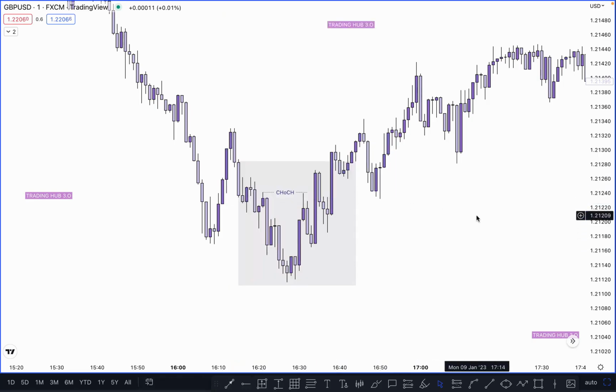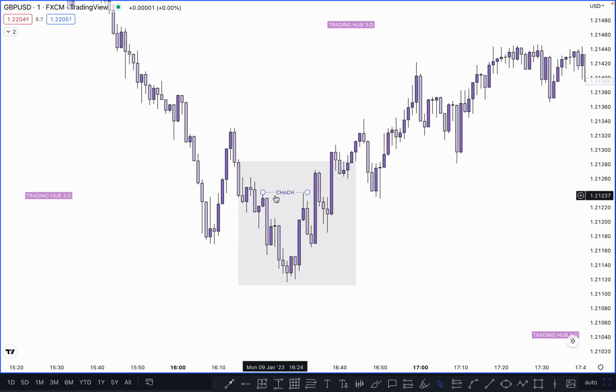So this high acts like our change of character at this point, because market momentum is looking for the reversal to the upside. To confirm any buy or sell, price must take out the lower time frame inducement, or if market takes out the previous lower time frame high or low, sweeping the high or low, you can directly buy or sell as per the entry plan, which will be covered in an upcoming chapter. So this is just an explanation of how we can identify lower time frame entry. So this one is our change of character. This one is not a change of character, as we know, because this one is not a valid pullback as per our plan.